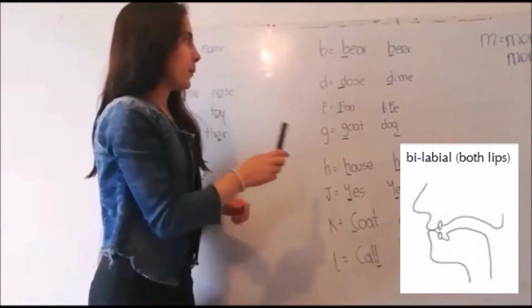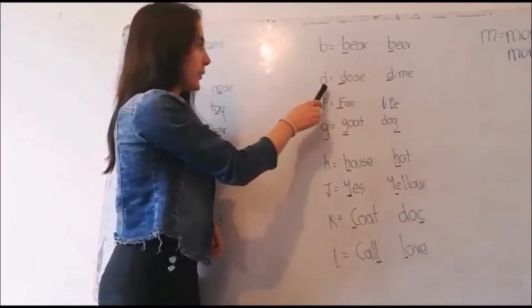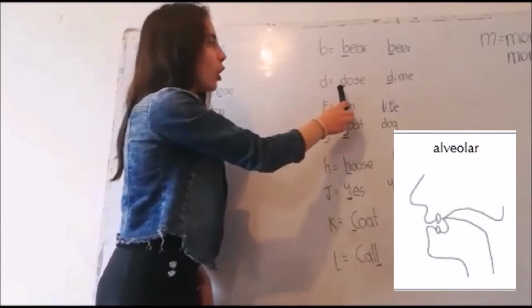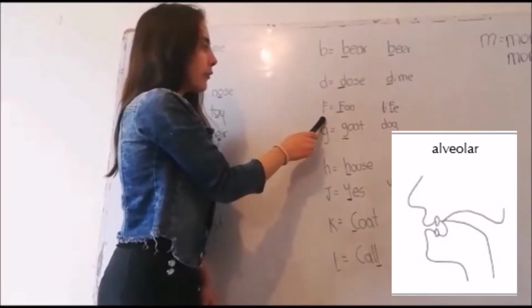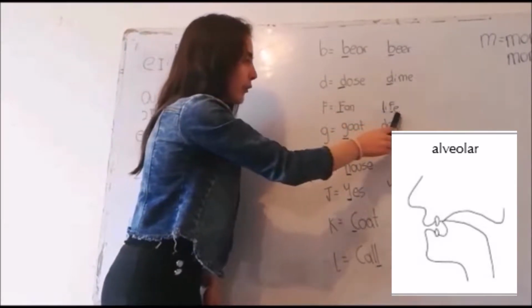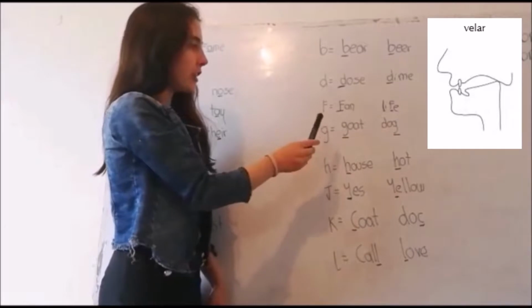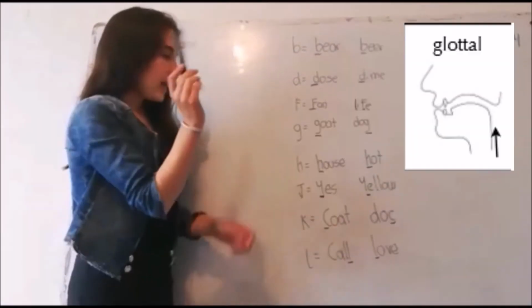B, for example, beer. D, for example, those, die. F, for example, from, life. G, for example, goat, dog.